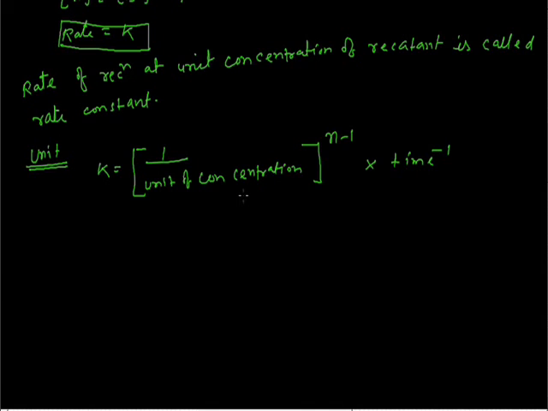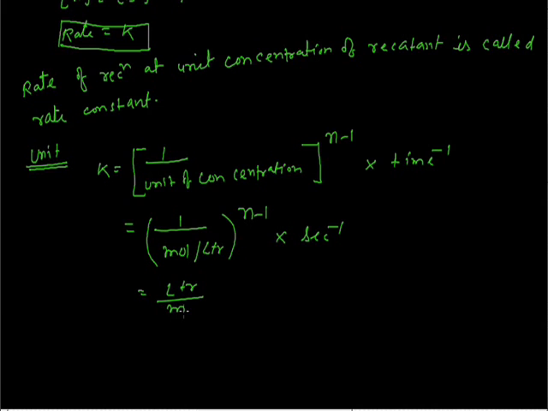The unit of concentration is mole per liter and time is second inverse. So this becomes (liter per mole) to the power n minus 1 per second, where n is the order of reaction.